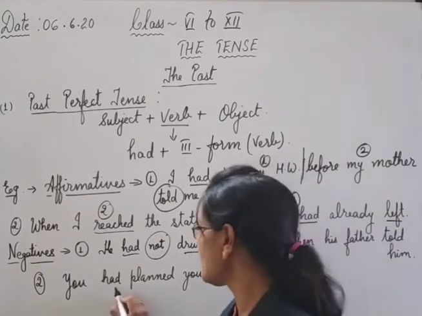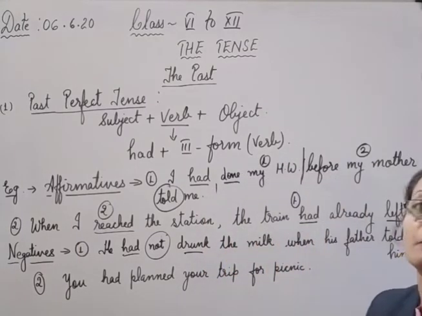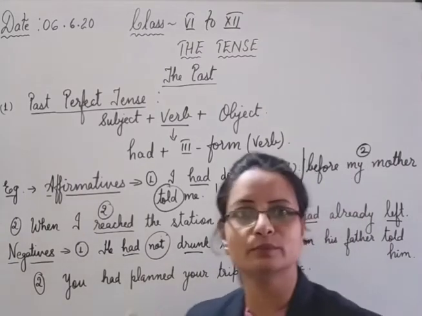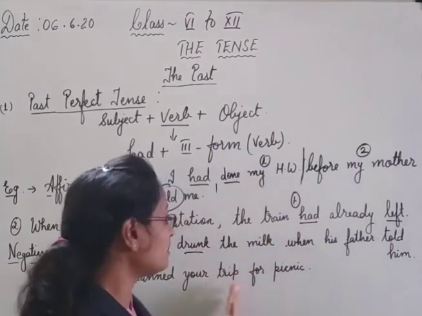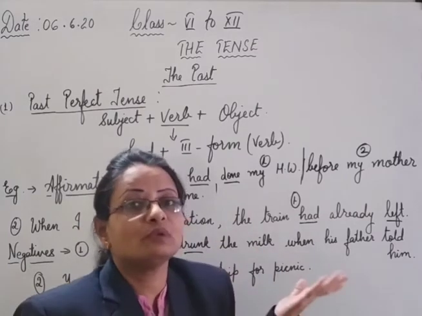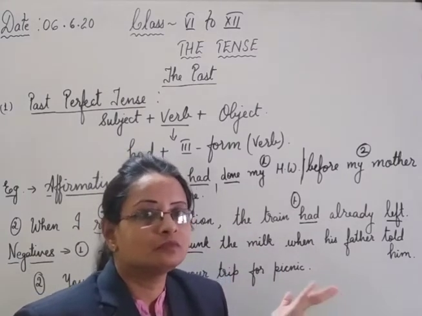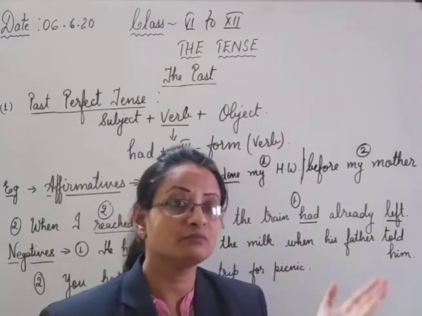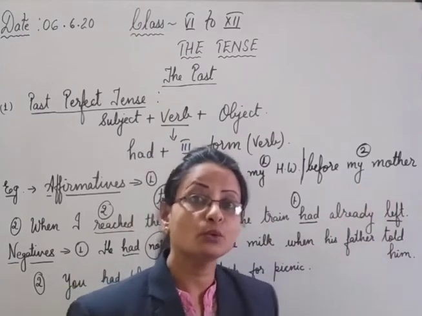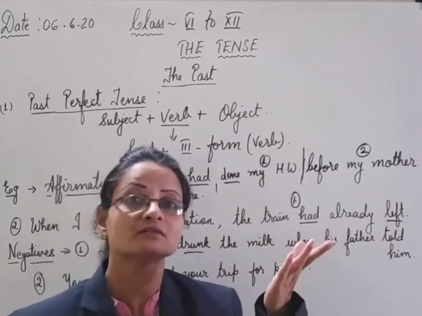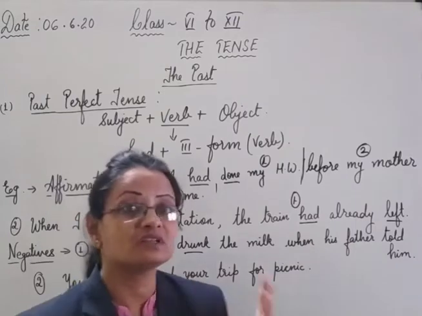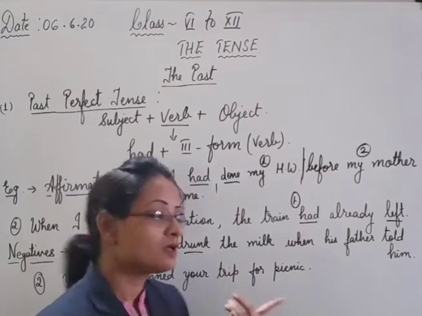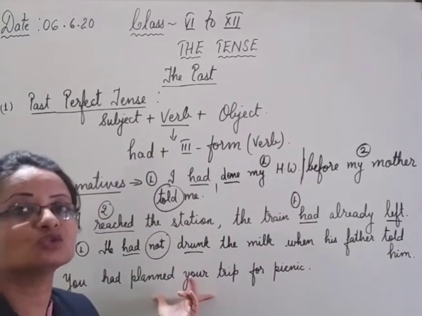Second sentence, you had planned your trip for picnic. Now can you explain this sentence? Can you find it complete? You had planned your trip for picnic. When did you plan? No, the meaning is not fully clear. You had planned your trip for picnic before we decided to go, or before we started planning, or before we started making preparations. So this is the case when the sentence is not complete.